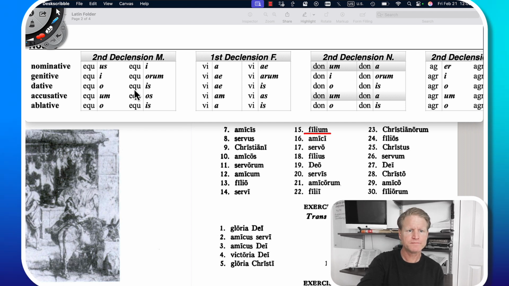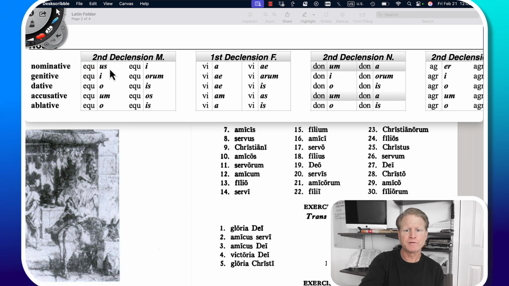Filium is son. I'm going to take filius here, filii, filio, and there it is right there, filium. Number 23, Christianorum. Take Christianos here, which means Christian. Christiani, Christiano, Christianum, Christiano, Christiani, and then Christianorum, so it's genitive plural right here. And it means of the Christians. All right, we'll drop down to number 9, Christiani. Here we have Christianus. If we remove the root word equus and replace it with Christian, we have Christianos, and in the nominative plural, we have Christiani, which means the Christians.